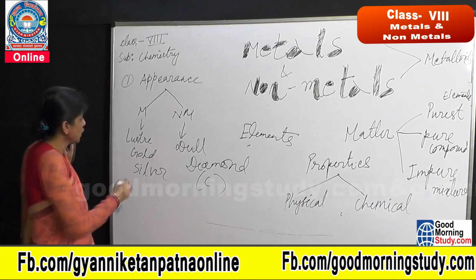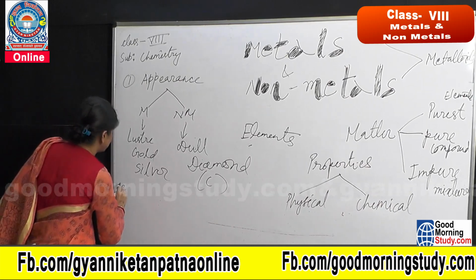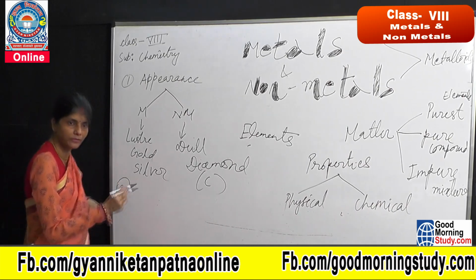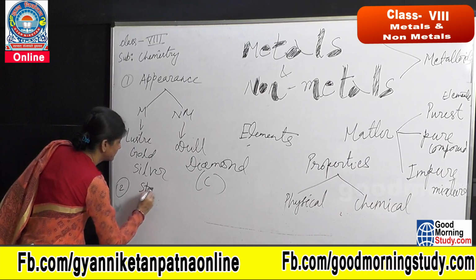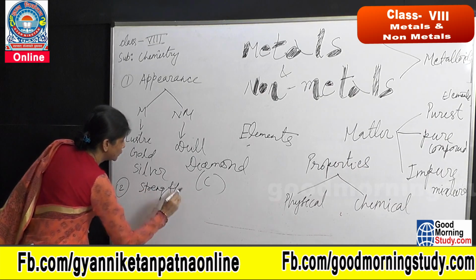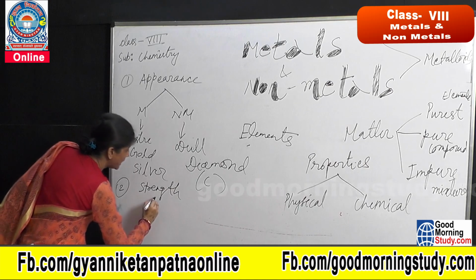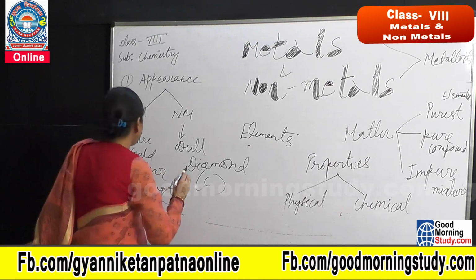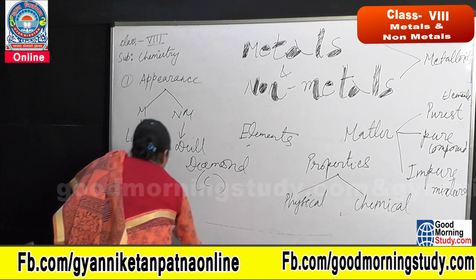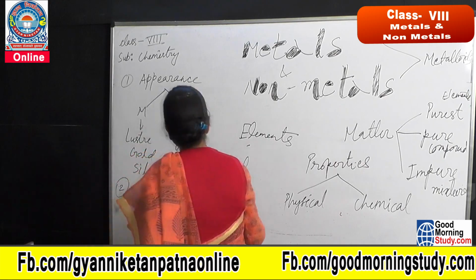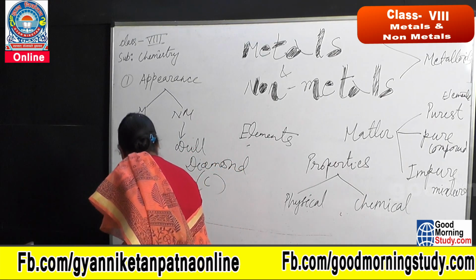Now, on the basis of strength. So on the basis of strength, we categorize the metals and non-metals in two categories.